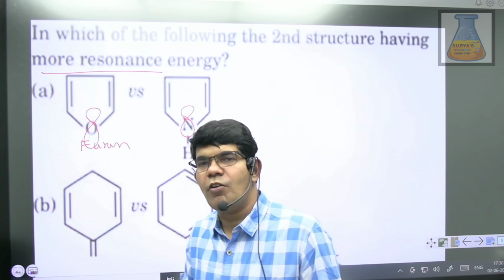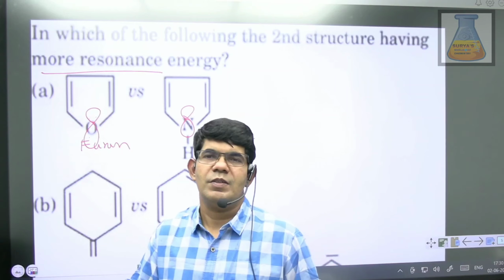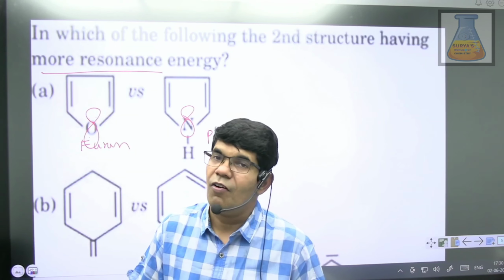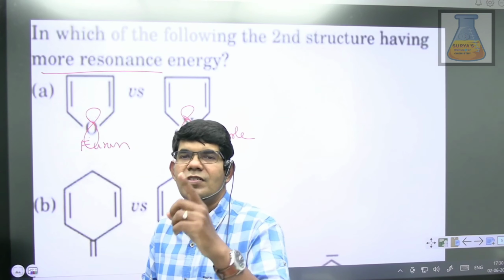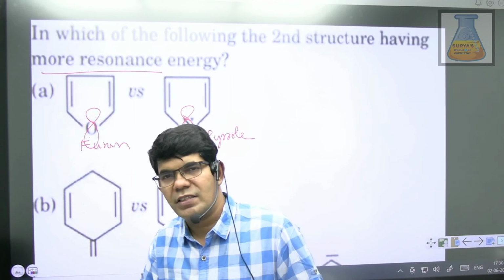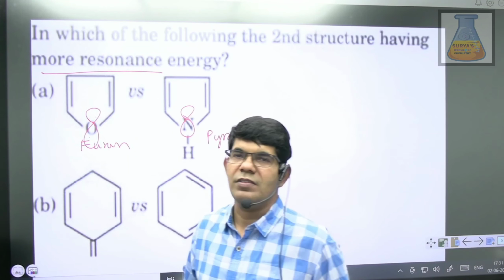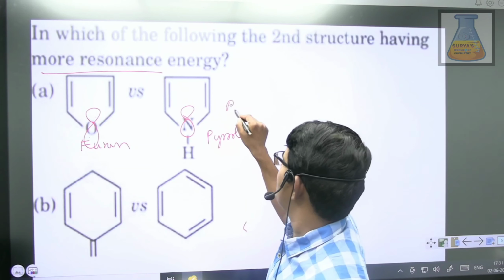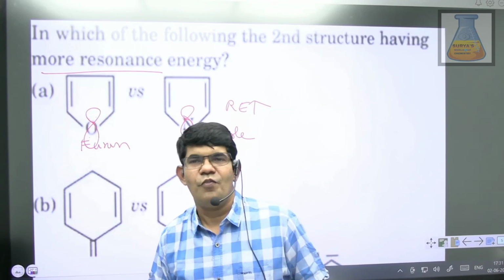Is oxygen more electronegative or nitrogen? Definitely oxygen is more electronegative. According to the Pauling scale, oxygen's electronegativity is 3.5 and for nitrogen it is 3. So the less electronegative atom can actively involve in resonance. So definitely the resonance energy for pyrrole will be high compared to that of furan.